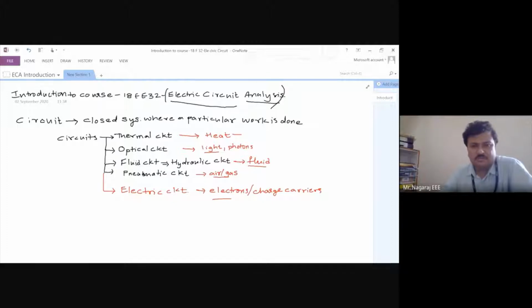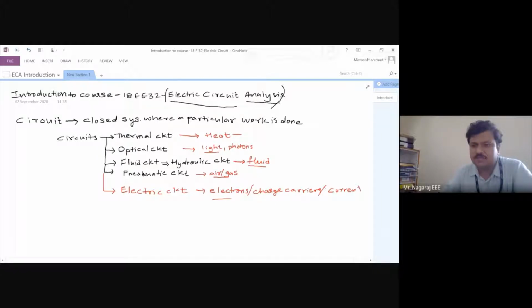Fluid circuit. Simple: a hydraulic crane. You can observe a hydraulic crane or earth movers. We observe a small lever in that small cabin moving a large amount of soil or mass of the earth. That is happening through the pressure created in the pipes and the levers and the pistons in the hydraulic system. So the flow of fluid is happening, some work is done. In pneumatic, the air is used. Likewise, to do any work in electric circuit, I need electrons, charge carriers. Now I will call it current. Can I take analogous current?